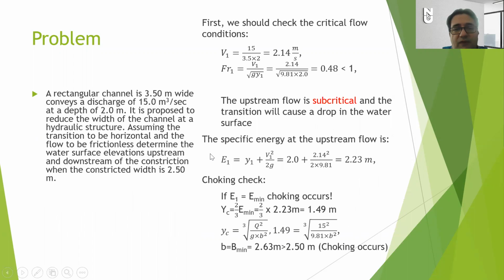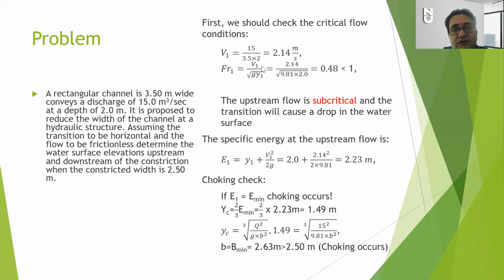So let's calculate. First, we are going to calculate the Froude number at point 1. In order to find the Froude number at point 1, we should first calculate the velocity. The flow rate is given as 15 cubic meters per second, and we divide the flow rate by the area. The area is 3.5 times 2 meters, where 2 meters is the depth. Then you end up with 2.14 meters per second as the velocity at point 1.